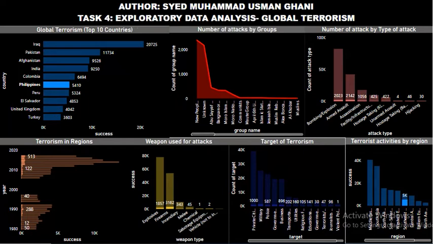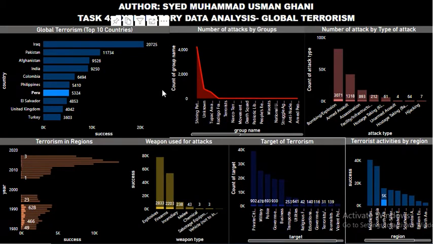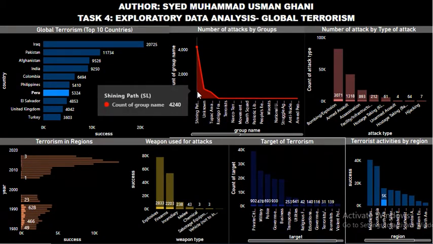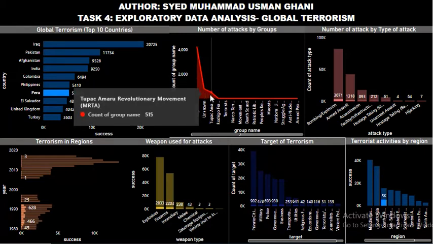Now let's see Peru. Yeah, here it is. The groups that were involved in the terrorist activities were Shining Path, some unknown groups, and Tupac Amaru Revolutionary Movement (MRTA).